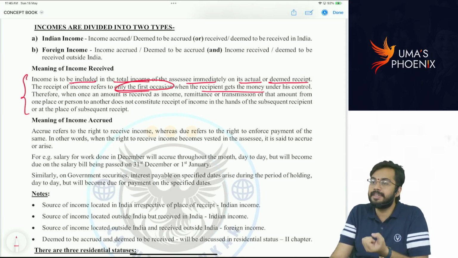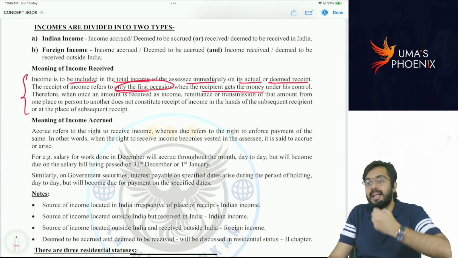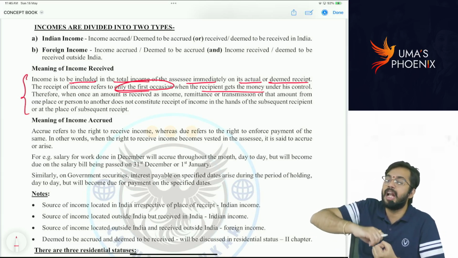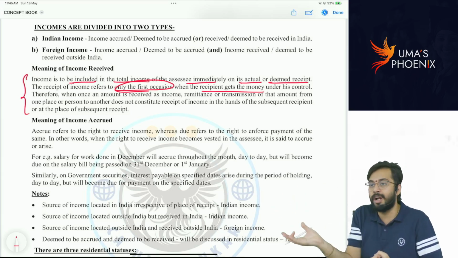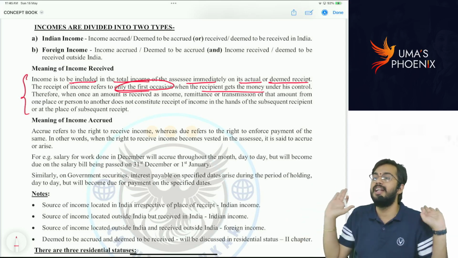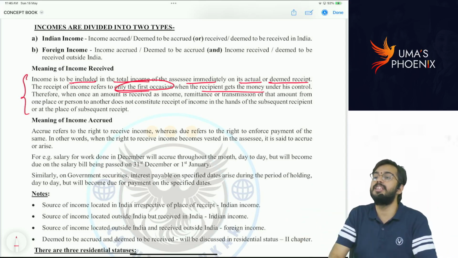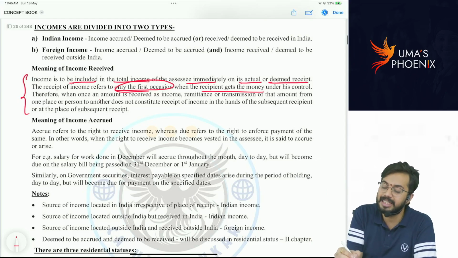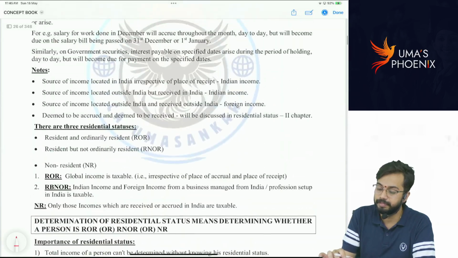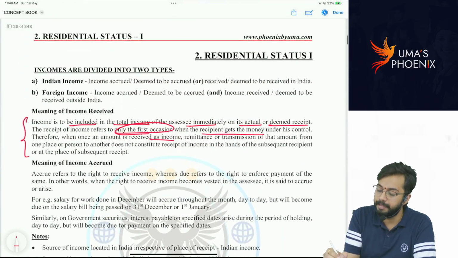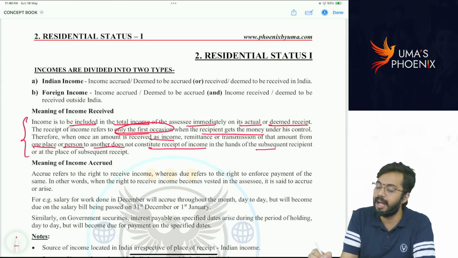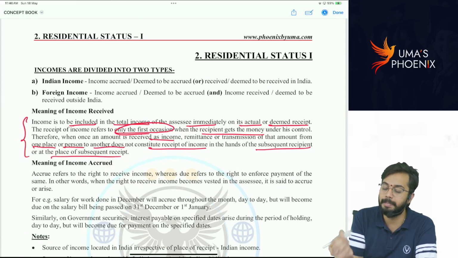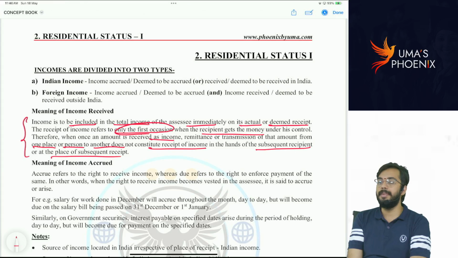Once he receives the money, once he takes control of the money, subsequently if he transfers money to another person or to another account of his, that will not be treated as receipt of income. It is merely transmission of money or remittance of money. You can see, therefore, when once an amount is received as income, remittance or transmission of that amount from one place or person to another does not constitute receipt of income in the hands of the subsequent recipient or at the place of subsequent recipient. Are you able to understand?